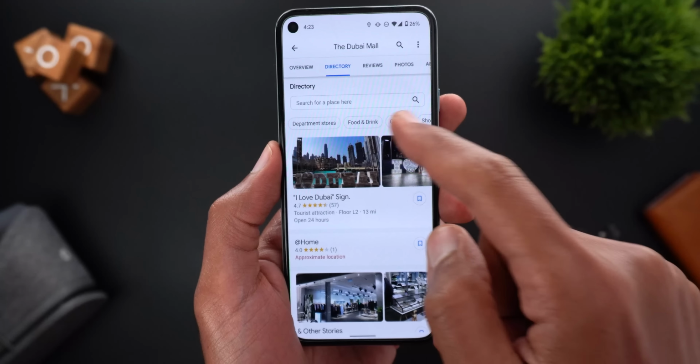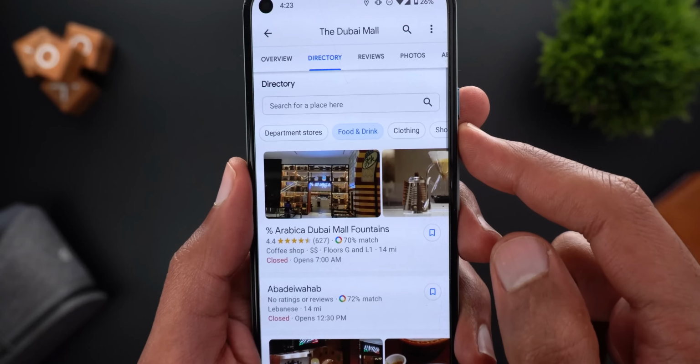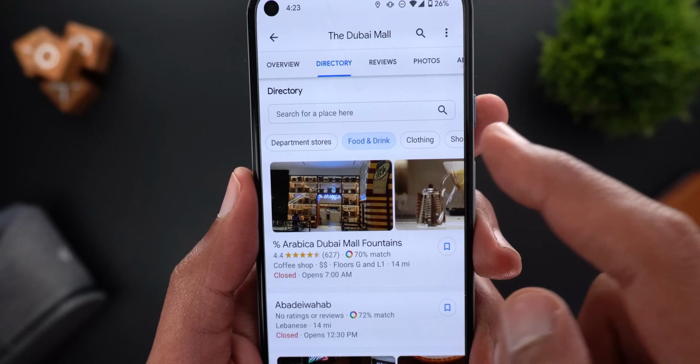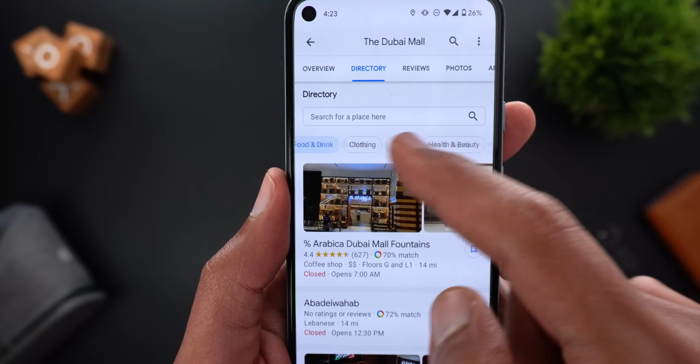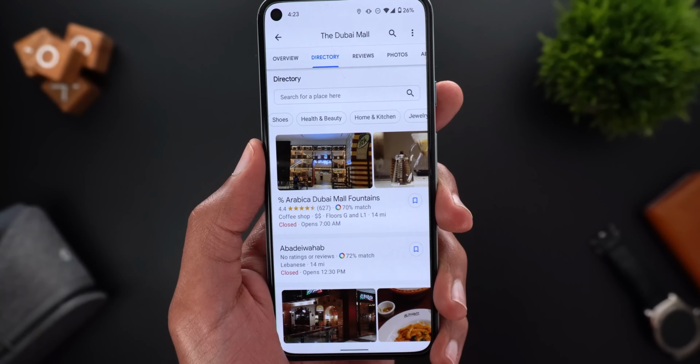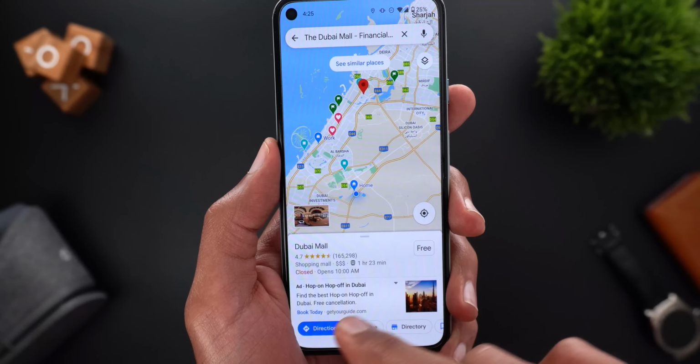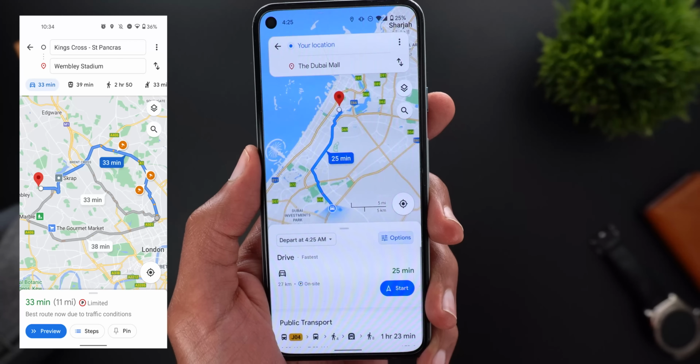You can also filter with the type of shops you want. Here I have food and drink, I have clothing, shoes, and so on and so forth, which is very useful. And when you tap on the directions button, you will see a totally different screen now.